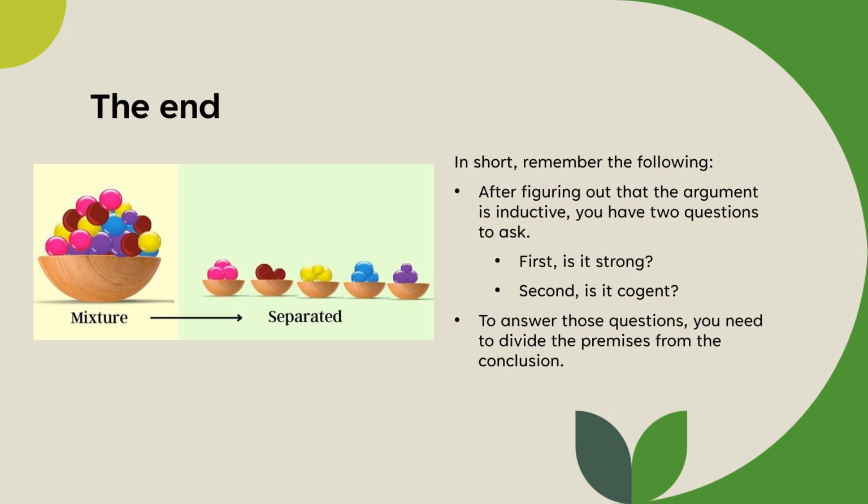So remember, if you're looking at an argument and you figure out that it's inductive, you're going to ask two questions. You're going to ask, is it strong? And then you're going to ask, is it cogent? All right, and remember, to do this, you need to distinguish. You need to separate out the premises from the conclusion.